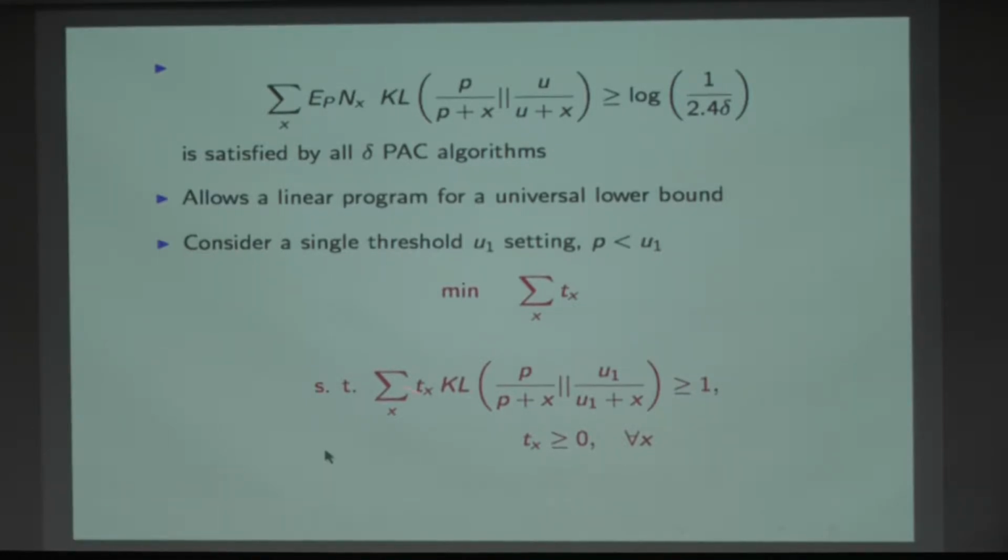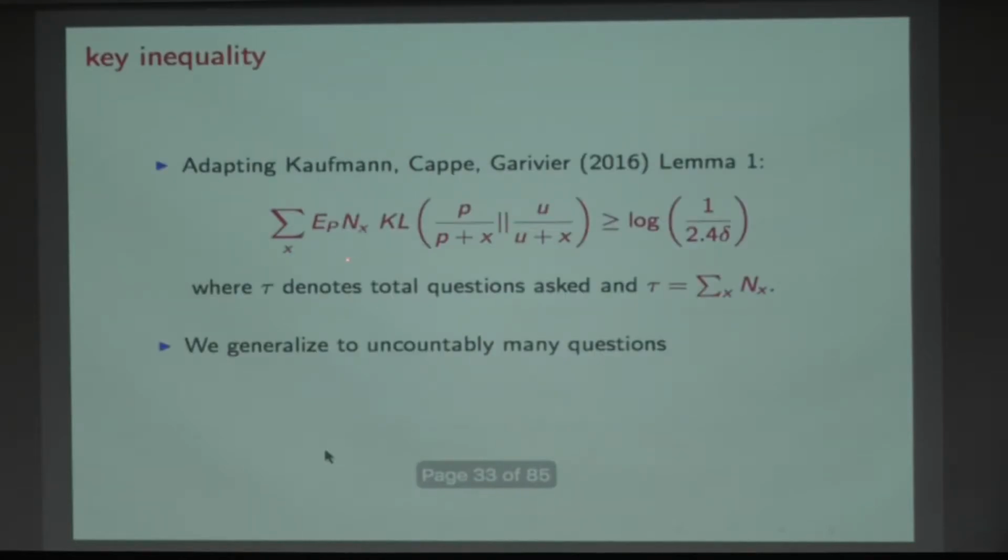So let's just go back further. The lower bound analysis tells me that the number of times I should ask question x should satisfy this inequality: the summation of the Kullback-Leibler between p upon p plus x and u1 upon u1 plus x, times the number of times I've asked the question at level x, should be greater than this level, log of 1 upon 2.4 delta.